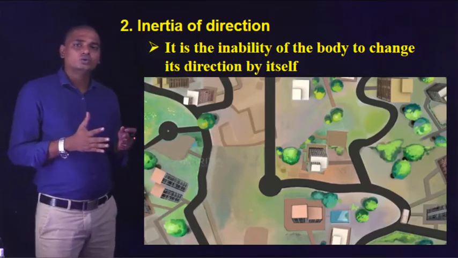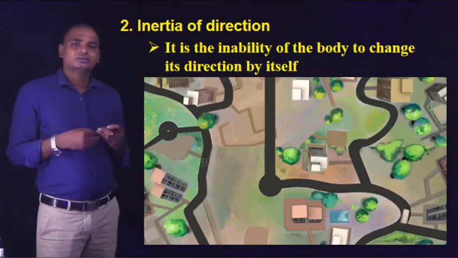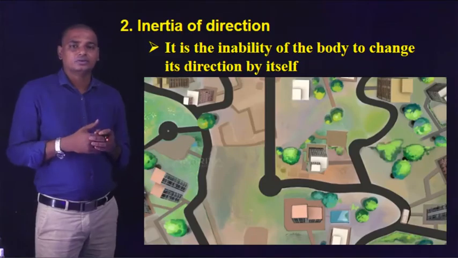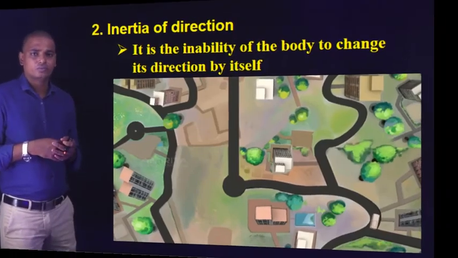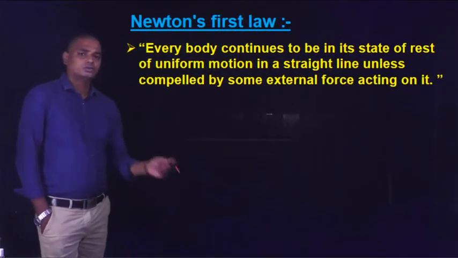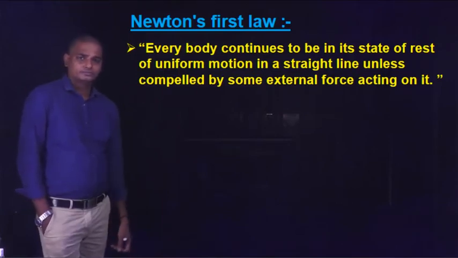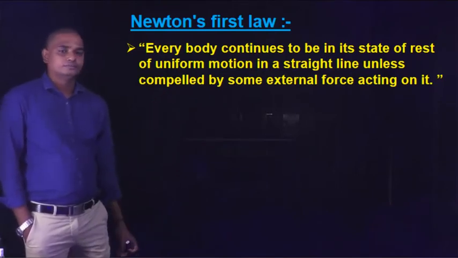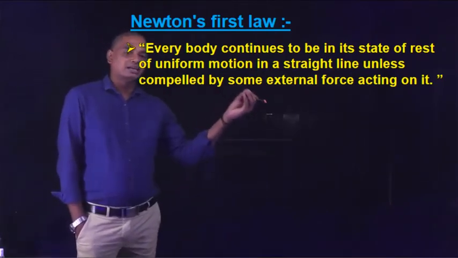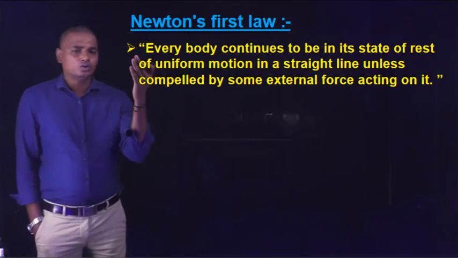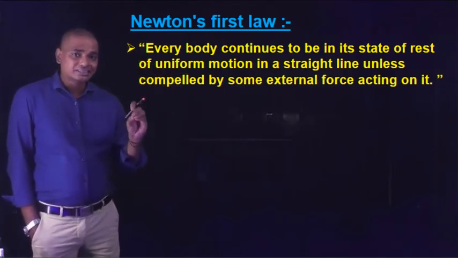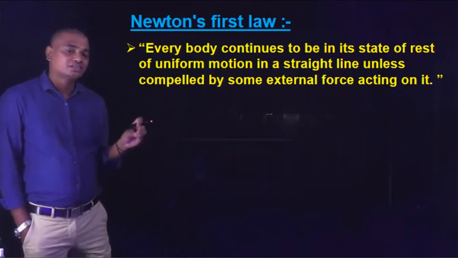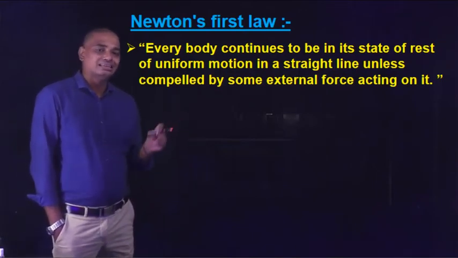Now let us move to the laws of motion that Newton has stated. Let us see Newton's laws of motion. Now let us go to Newton's first law. What Newton's first law states is: every body continues to be in a state of rest or uniform motion in a straight line unless compelled by some external force or an external agent acting on it.